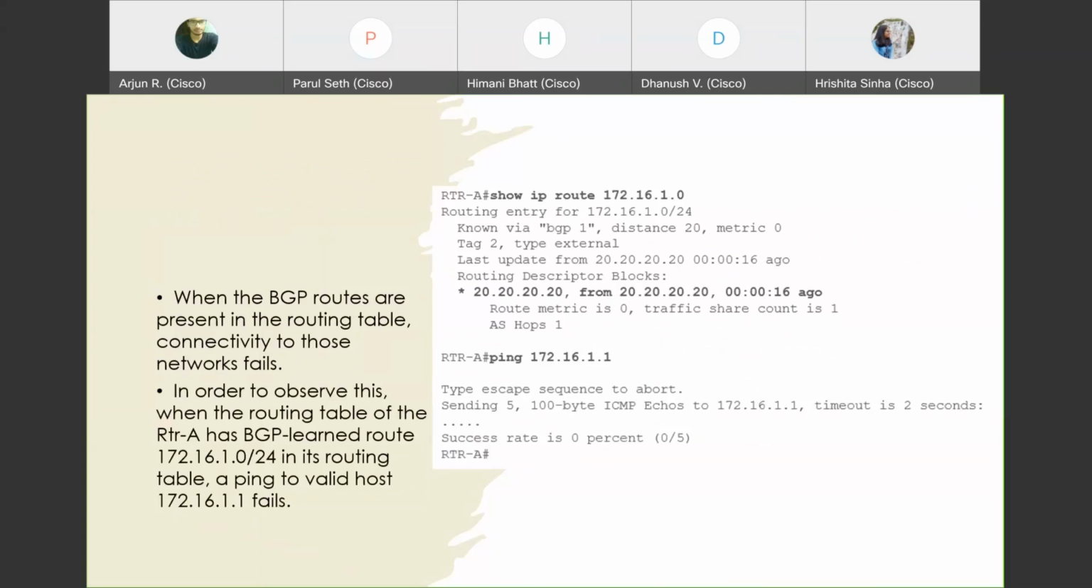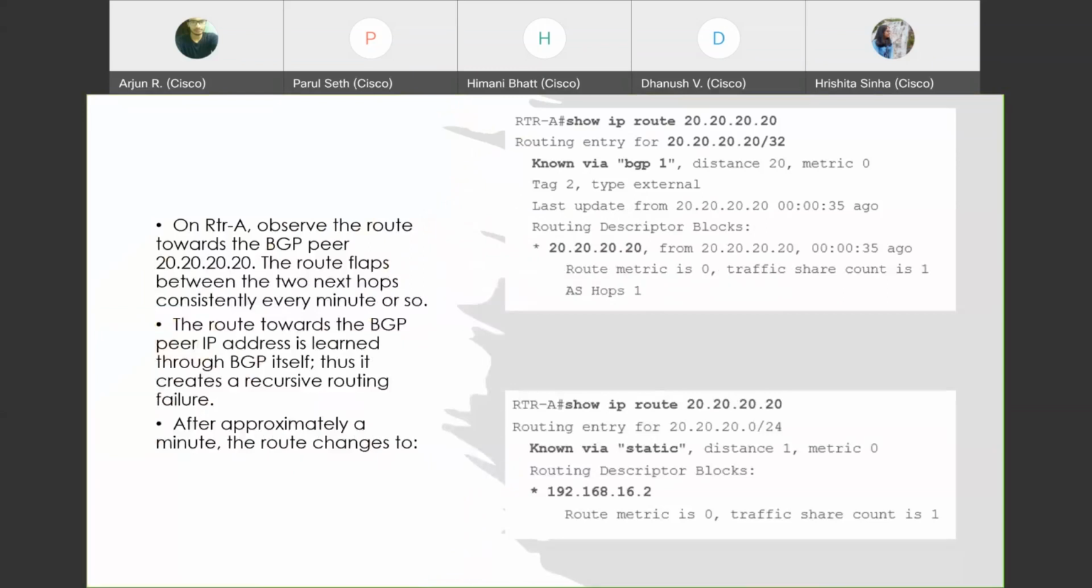The connectivity fails. To observe this, when the routing table of router A has a BGP learned route, a ping to the valid host fails. Even though the show IP route command gives the route to that entry, the ping fails. So the recursive routing problem could be one of the problems causing this. Observe the route to the BGP peer 20.20.20.20. The route flaps between the two next hops consistently, every minute or so.